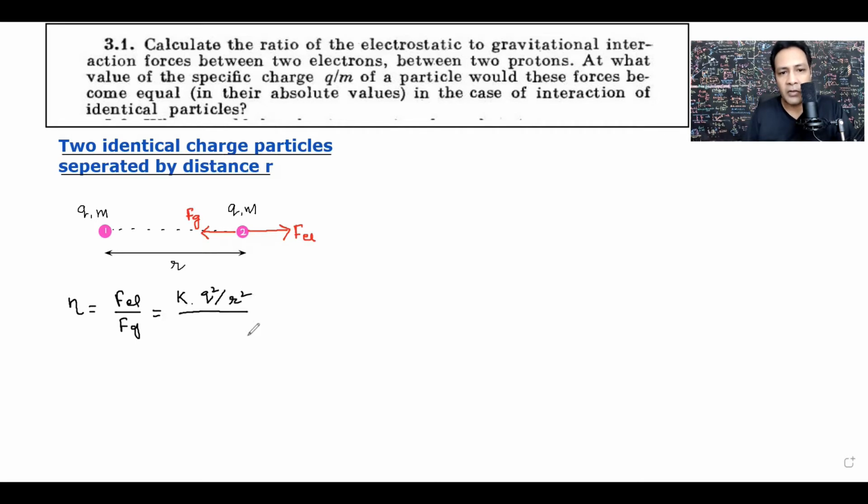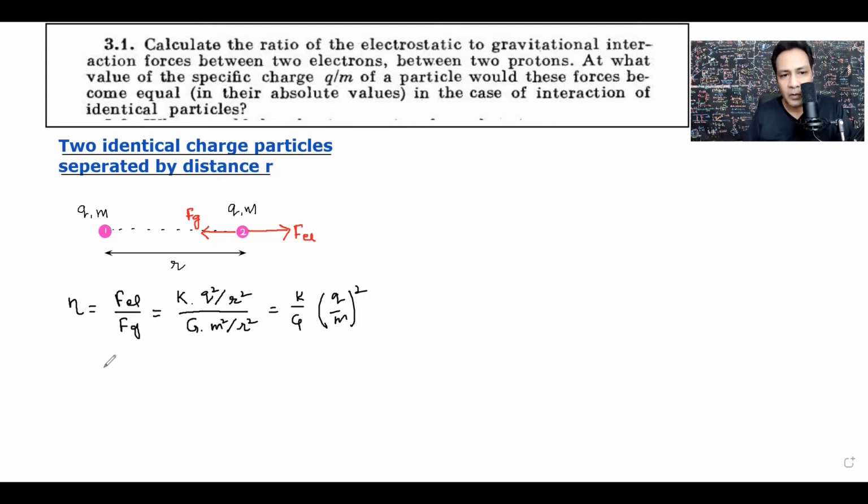And F gravitational is the universal gravitation constant G into the product of masses, m square, divided by separation square. So that would be k by G multiplied by q by m whole square.